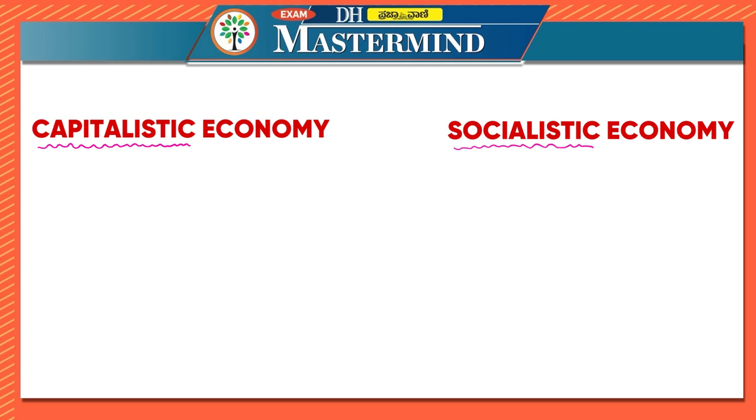That is, which of the following constitutes socialistic economy, which of the following constitutes capitalistic economy, something like that. On those lines, let us look at the differences between socialistic economy and capitalistic economy, so that it will be easier for us to answer that type of question. There are various differences between capitalistic and socialistic economy, from the motive of production to the role of government, the private sector, etc.